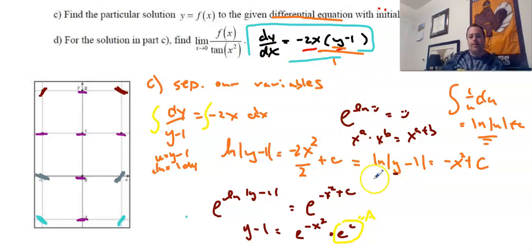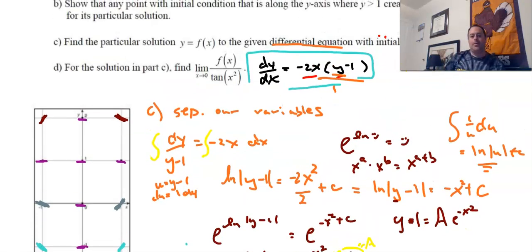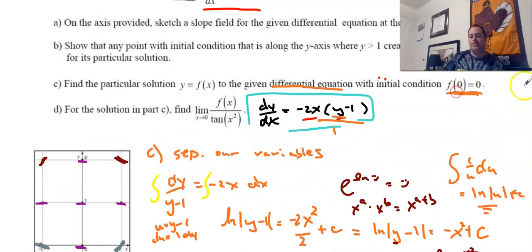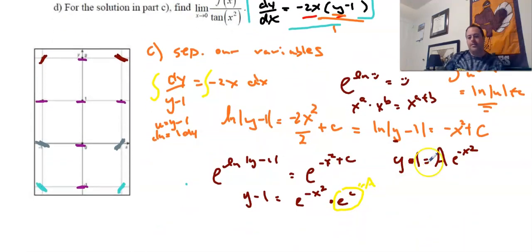So we're going to write out our equation again. y minus 1 is equal to some value a times e to the negative x squared. And so let's go ahead and now use our initial condition, right? We were told what our initial condition was. When x is 0, y is 0. So let's make y 0. So we're going to get negative 1 on the left side. We're going to try to figure out what a is. The reason I chose it this way is because if you look at this, I'm going to make x 0. So this is really going to be a e to the 0 power. Well, we know e to the 0 is 1. So we know that a is negative 1.